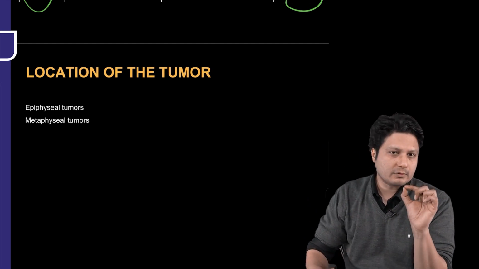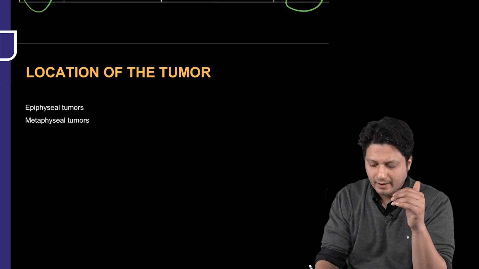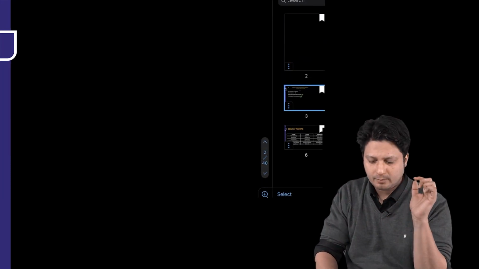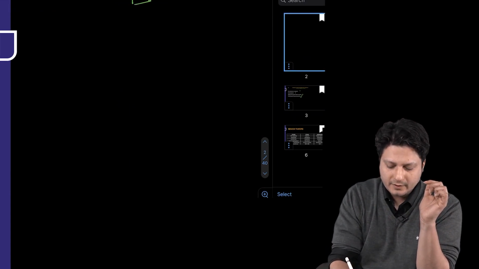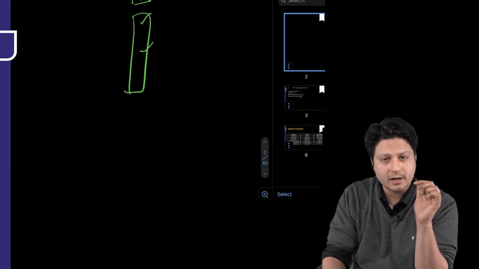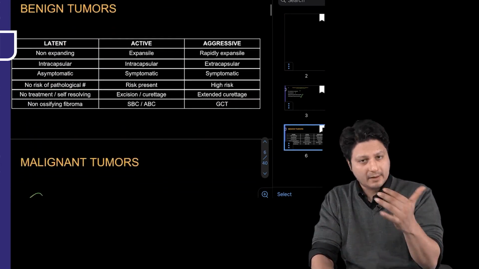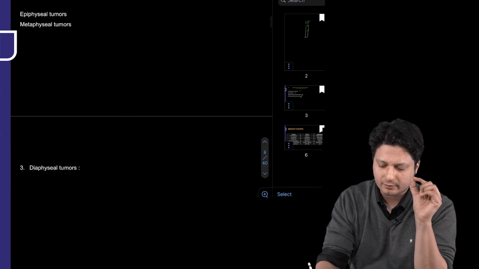All of you are aware of the fact that a single bone is further divided into several components. Like there is an epiphysis, then we have the metaphysis and the diaphysis. Similarly, the tumors can also be divided into epiphyseal origin tumors, metaphyseal origin tumors and diaphyseal origin tumors. So this is the first table that you have to remember.